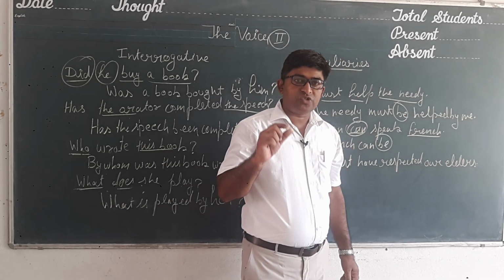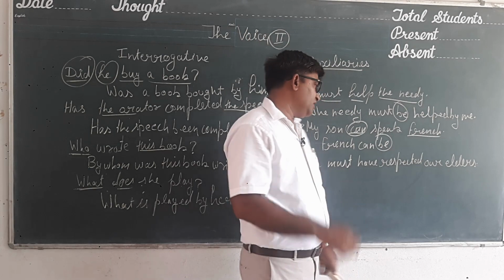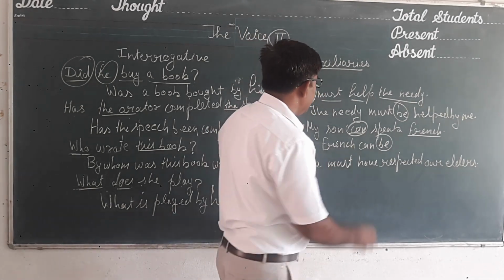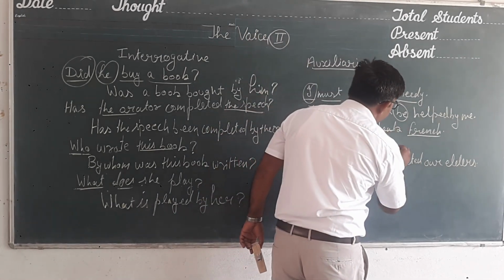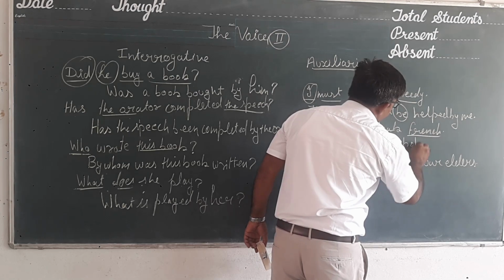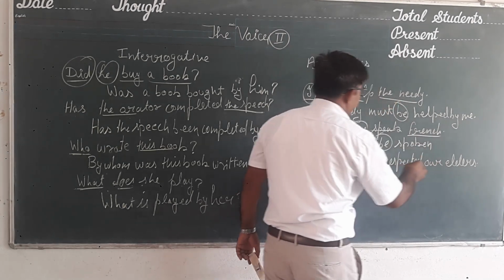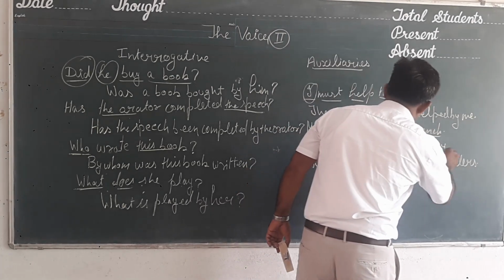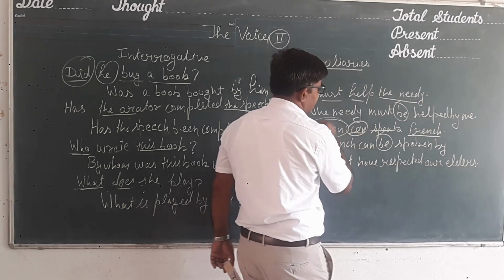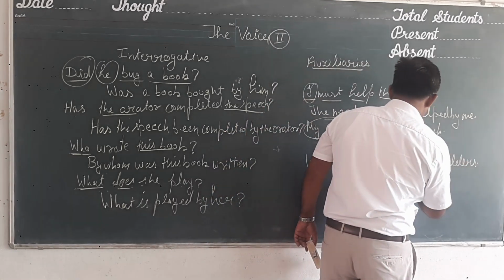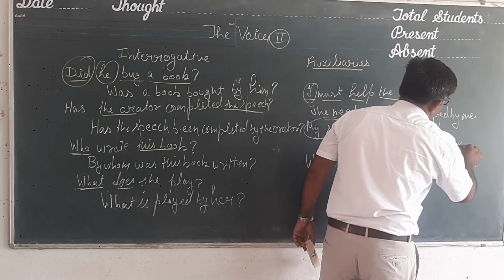We use be after the auxiliary. So French can be, then past participle form, can be spoken, then by my son, can be spoken by my son.